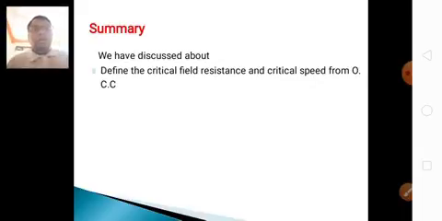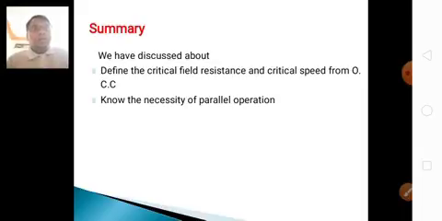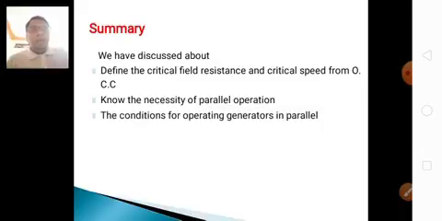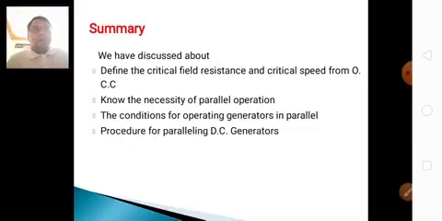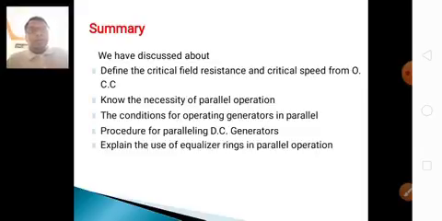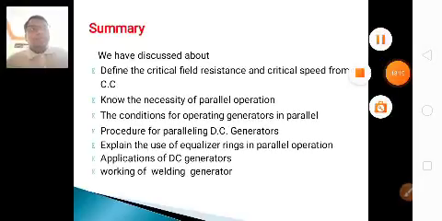So till now we have been discussing the critical field, the definition of critical field resistance and critical speed from the OCC, then the necessity of parallel operation, the conditions and procedure for parallel operation of DC generators in the series and shunt field winding, and the applications of DC generators and the welding generator.